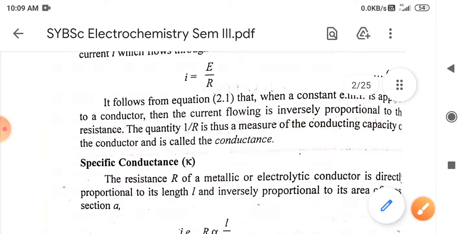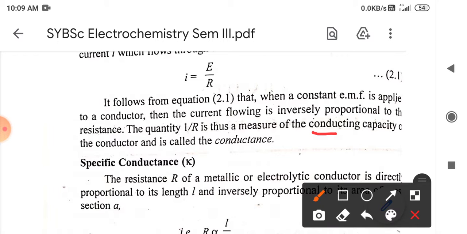It follows from equation 2.1 that when a constant EMF is applied to the conductor, the current flowing through the conductor is inversely proportional to the resistance of the solution. If we take the inverse of this resistance, we get the conductivity of the solution. Like we have previously seen for the formation constant and dissociation constant, they are inversely related: one is the constant of formation for the given compound, and the other is the constant of dissociation of that compound. Similarly, resistance is the opposition to the flow of current, and the inverse of resistance is the conductance of a solution.